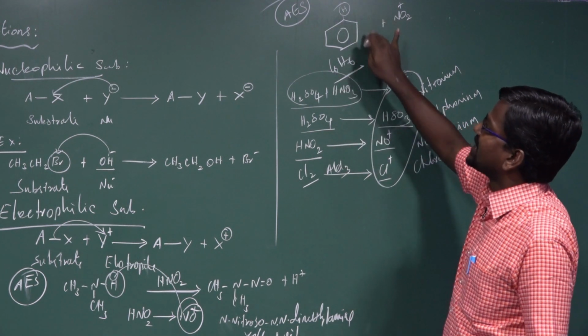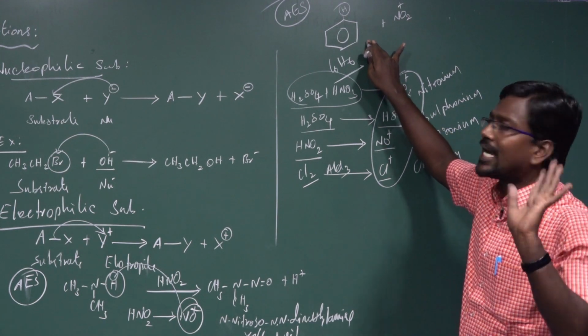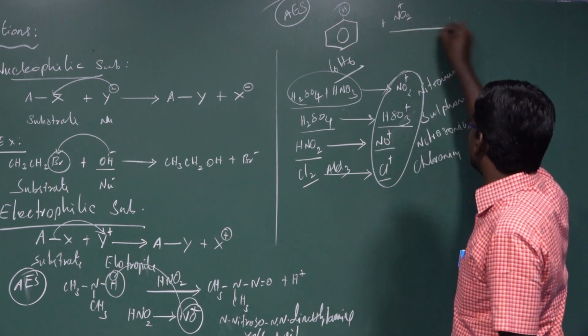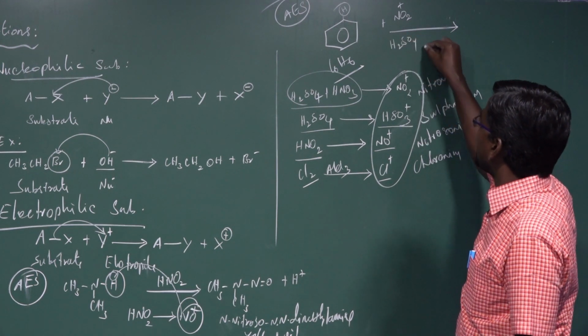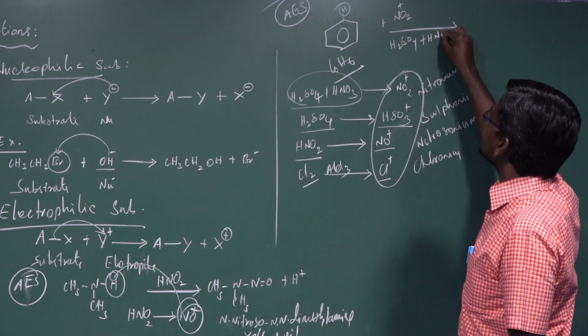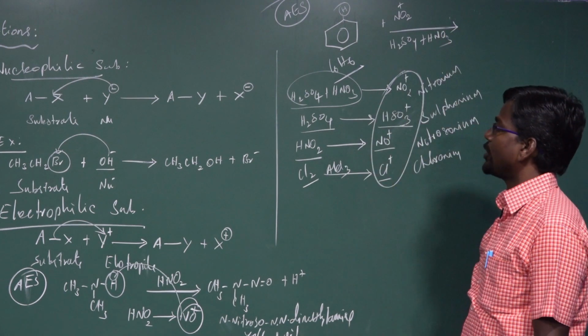So, totally how many hydrogens are there? Six hydrogens. One hydrogen is replaced by NO2 when treated with concentrated nitric acid and concentrated sulfuric acid.